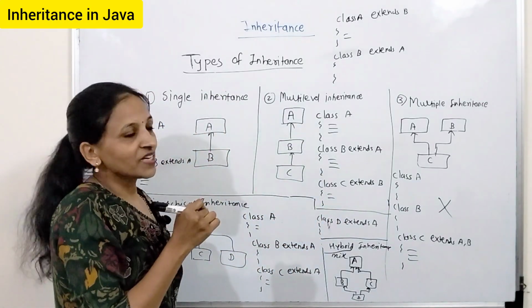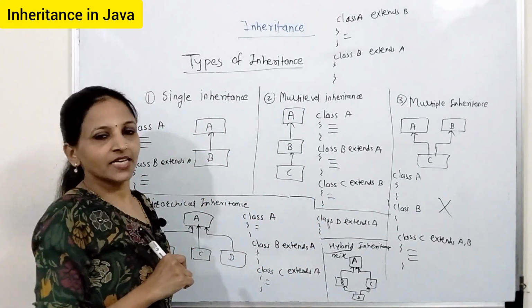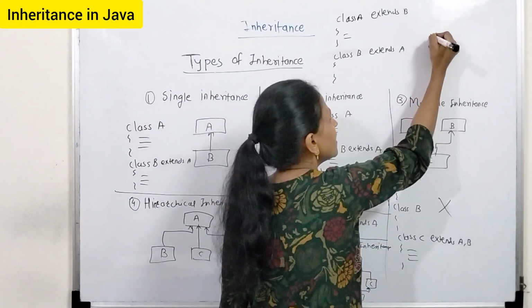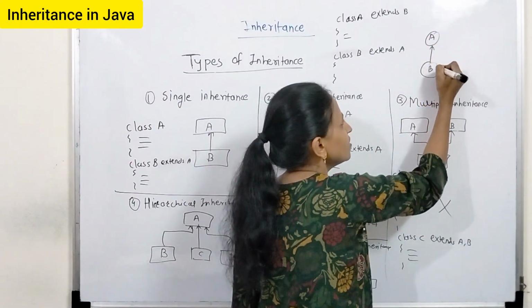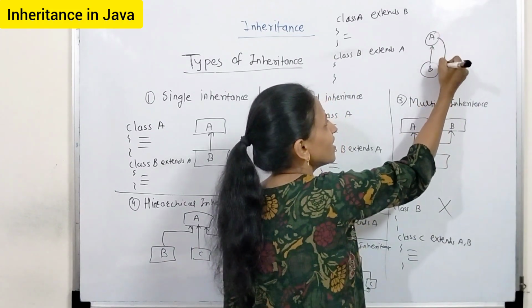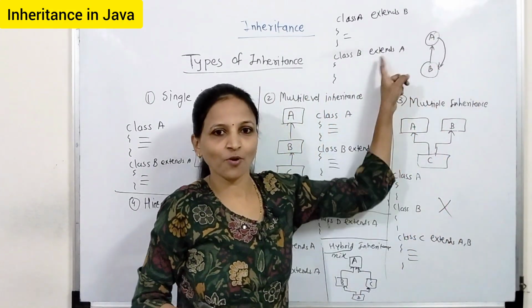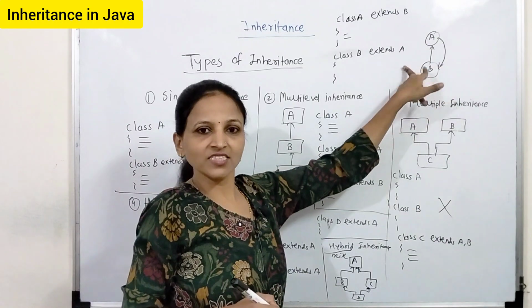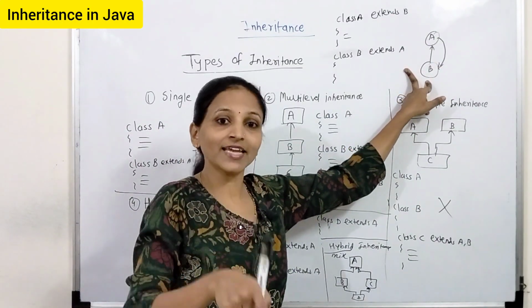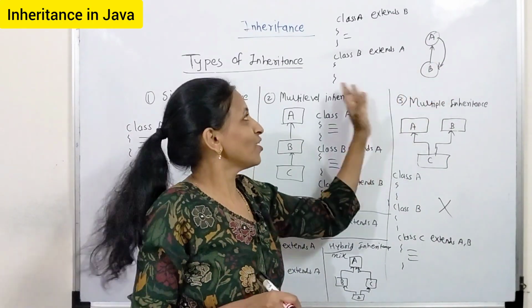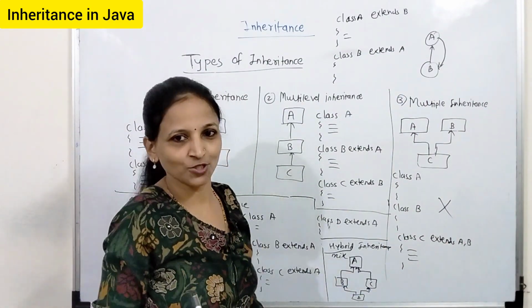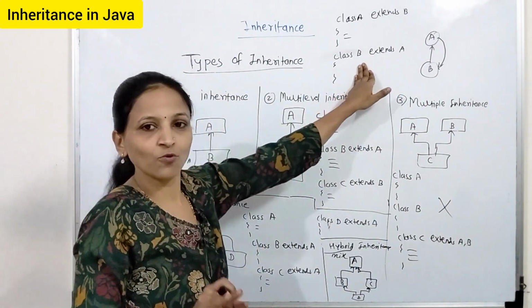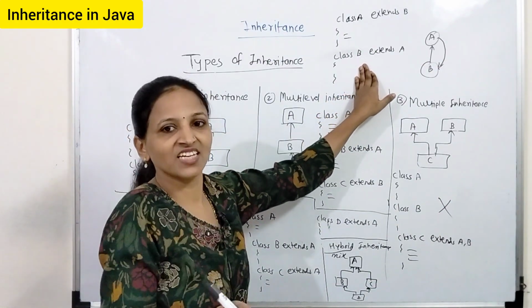Actually, this type of inheritance is called cyclic inheritance. Means see, from A you are deriving B, and again from B you are deriving A. In this way, a cycle is formed here, and this type of inheritance is called cyclic inheritance. But you cannot achieve this in C++, or in Java also. But this is a concept only, just keep in mind what is cyclic inheritance.